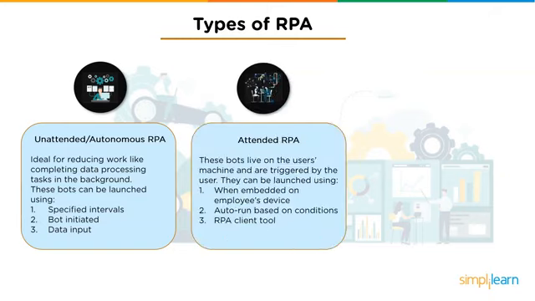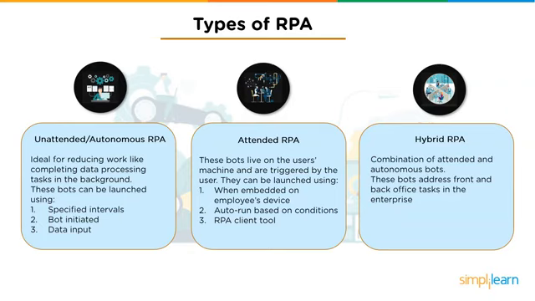Second up, we have attended RPA. Now, these bots live on the user's machines and are triggered by the user. So some sort of human interaction is required. They're usually launched when they're embedded on the employee's device, or they can be auto-run based on conditions, or they can be initiated with the help of an RPA client tool. Thirdly, we have hybrid RPA. As the name suggests, it's a combination of attended and unattended RPA. These bots address front and back office tasks in the enterprise.